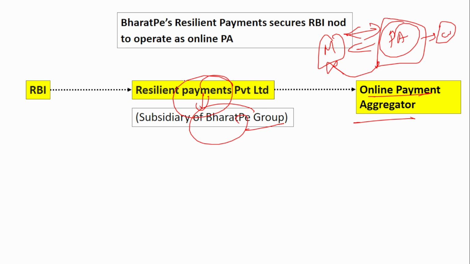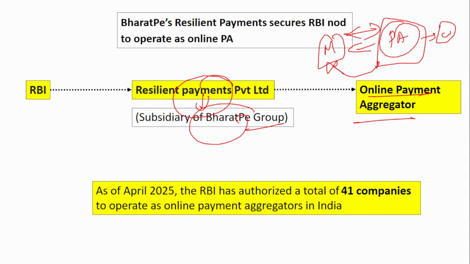So recently, it is the Resilient Payment Private Limited that has received the payment aggregator authorization from the Reserve Bank of India. So as of April 2025, RBI has authorized a total of 41 companies to operate as an online payment aggregator in India.